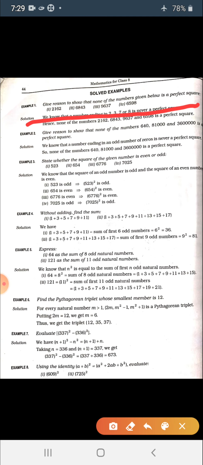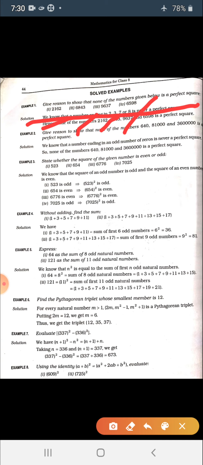All these numbers have those digits on their ones place, which will not make them a perfect square.